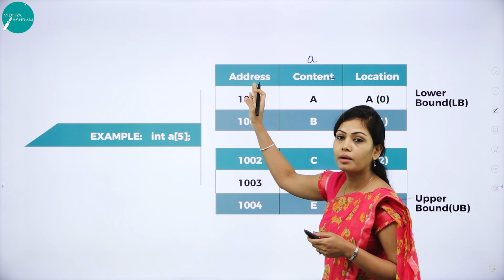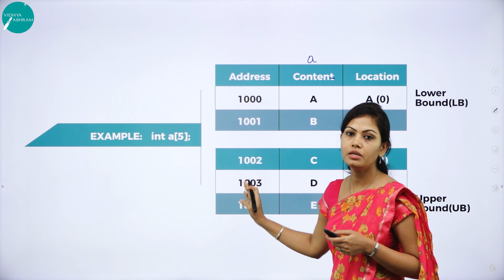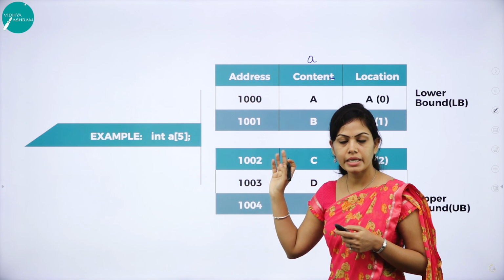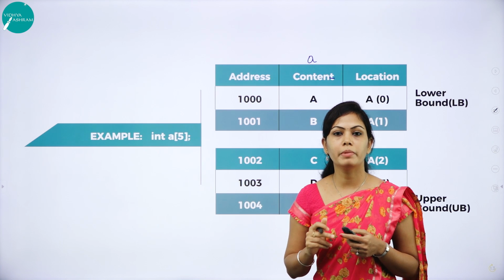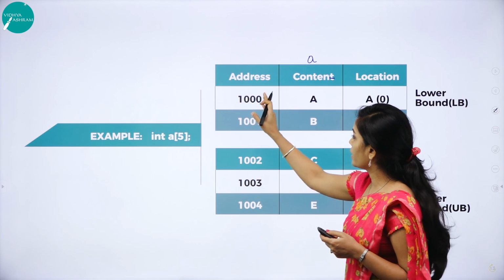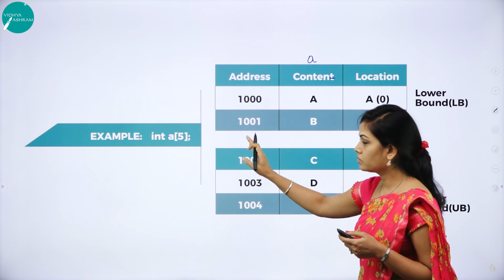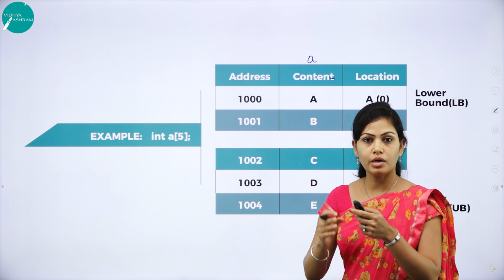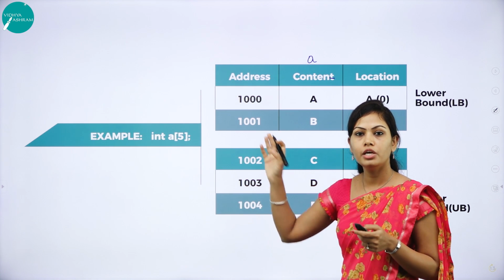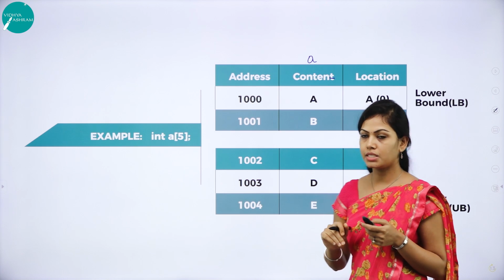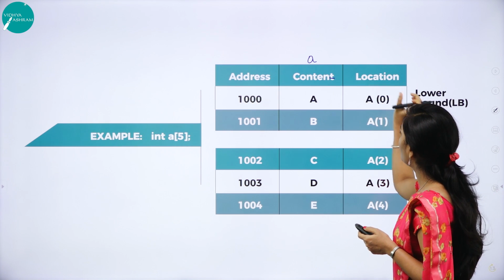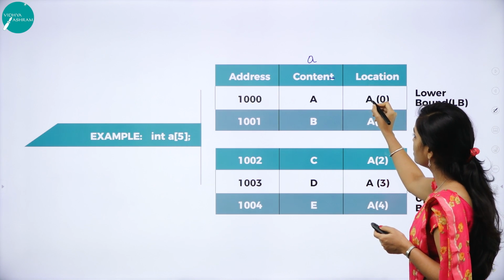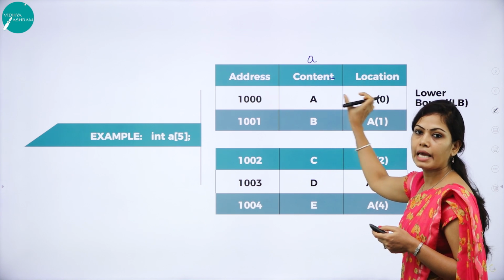So this is called the base address, the address of the memory location. The compiler can allocate all contiguous memory locations. So we can assume 1000, 1001, 1002, 1003, 1004. You can assume 10, 100, 2000, 4000, 8000. We can assume the base address. And this is called location. This is the subscript value. This is the location of this element.